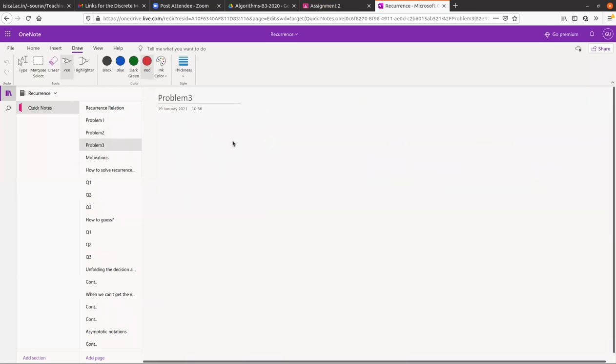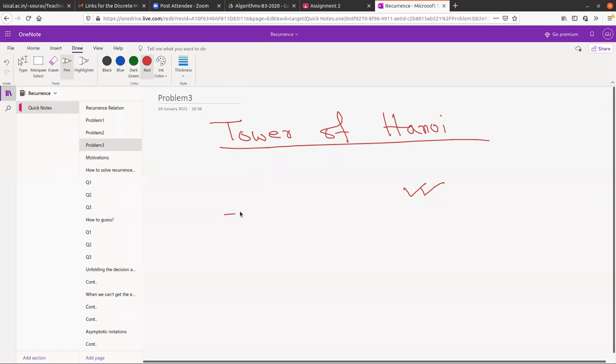So actually I wanted to say here that we have a very interesting problem, the Tower of Hanoi problem. I think some of your friends already know that problem, and if you don't know, don't worry, just try to Google it, and if I have time, at the end of this class I will try to introduce this problem and you can try to find the recurrence by yourself.